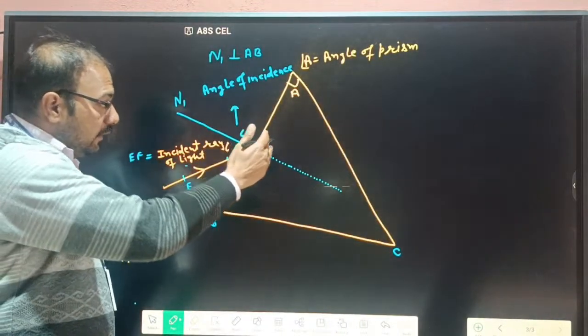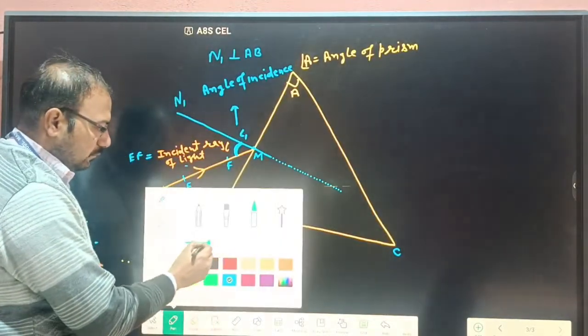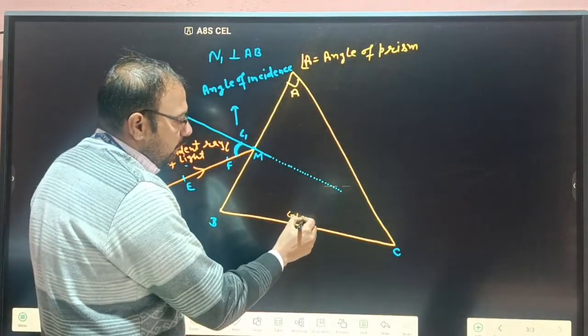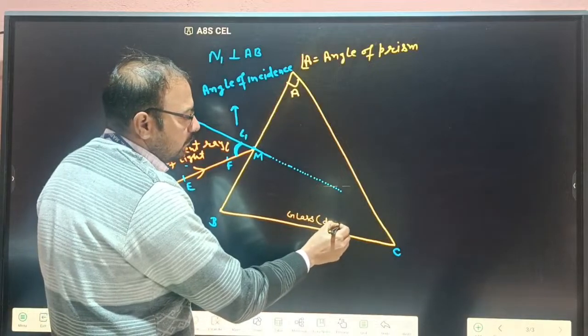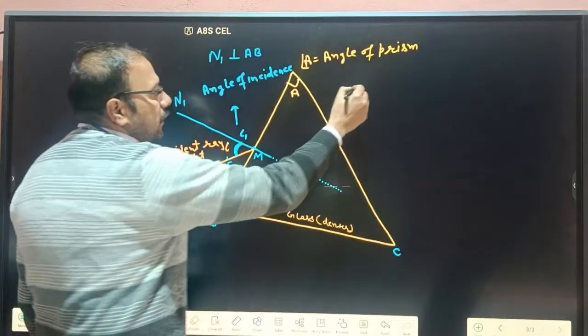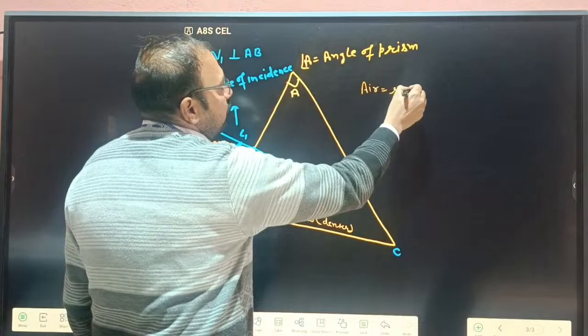So this is made of glass. So this is the denser medium. And outside the prism, what is there? Air. So this is the rare medium.